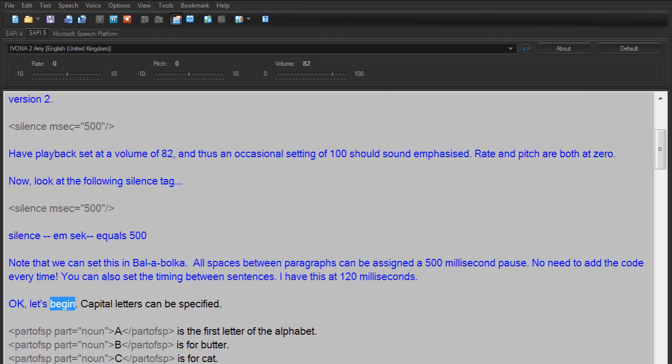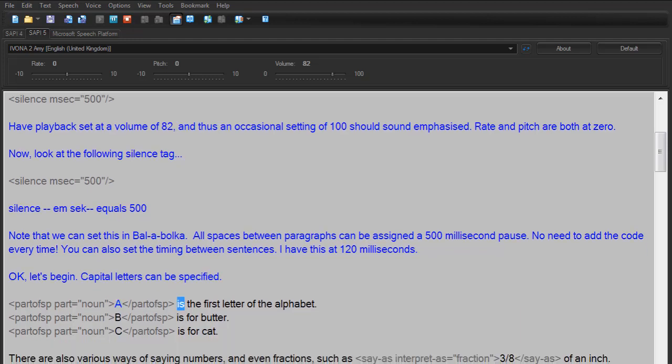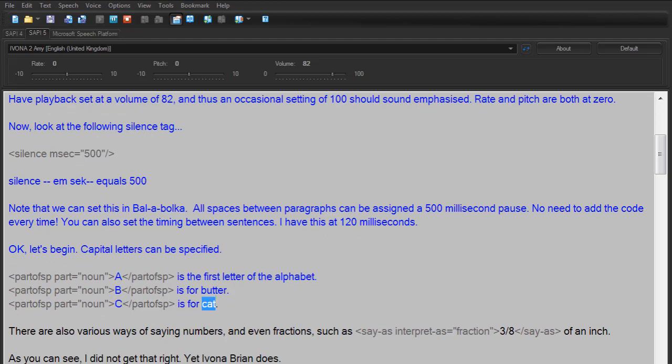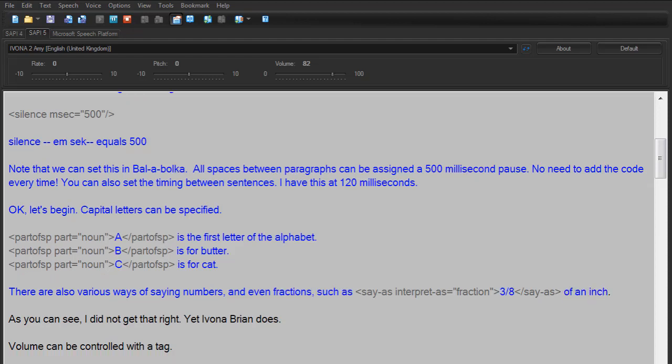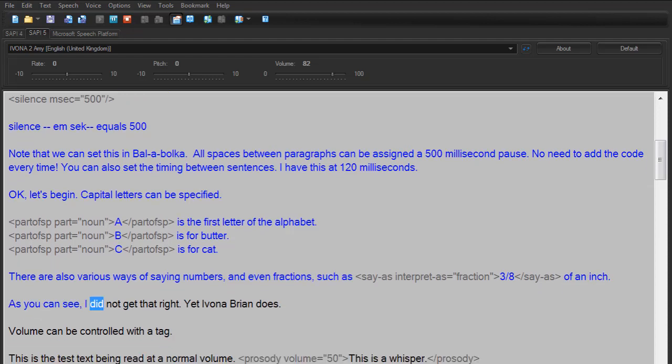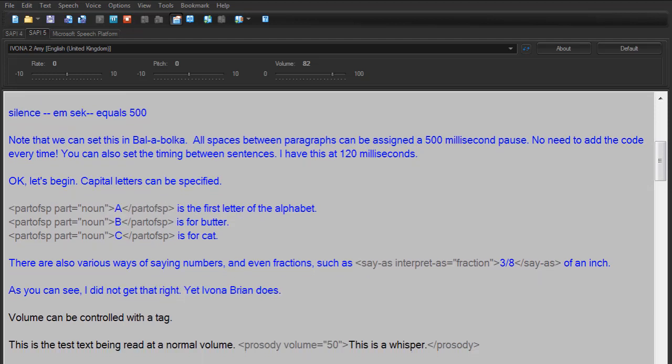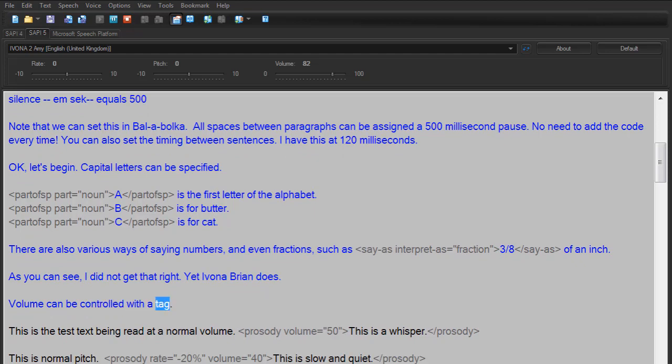Okay, let's begin. Capital letters can be specified. A is the first letter of the alphabet. B is for butter. C is for cat. There are also various ways of saying numbers, and even fractions, such as 3/8 of an inch. As you can see, I did not get that right. Yet Ivona Brian does.